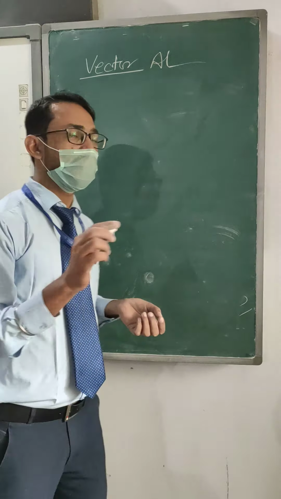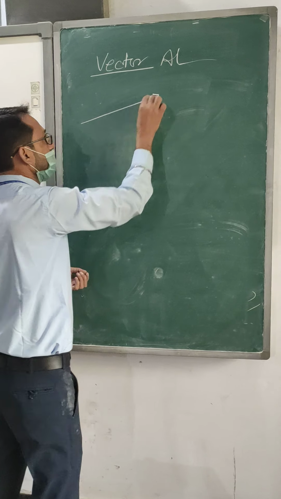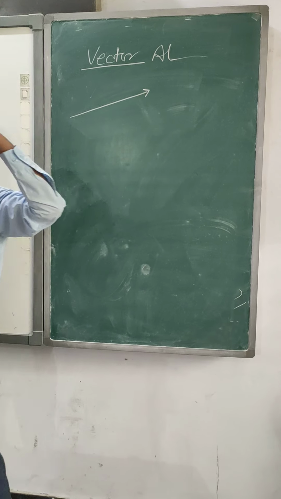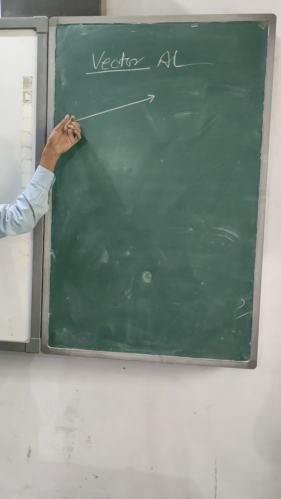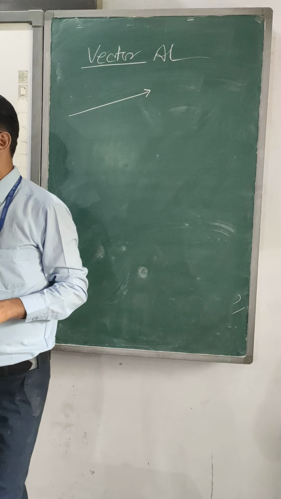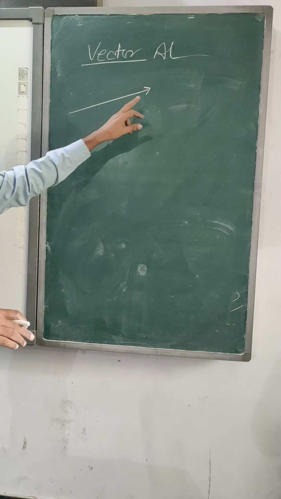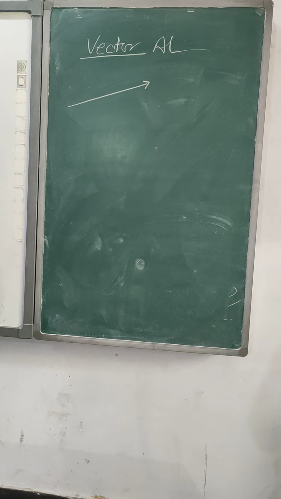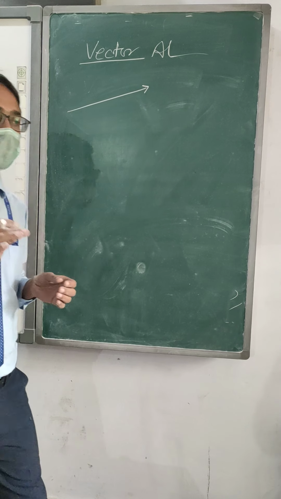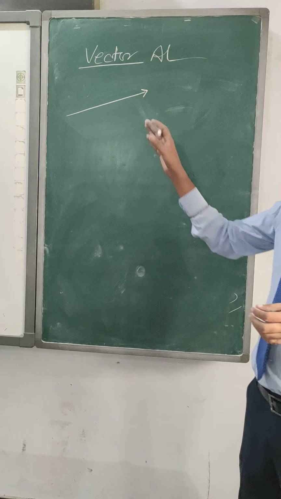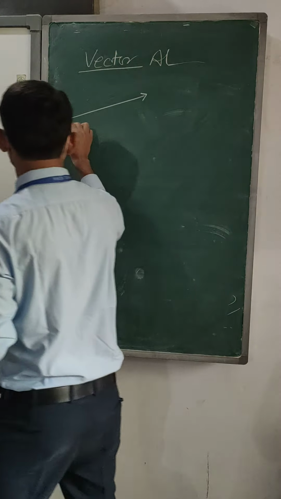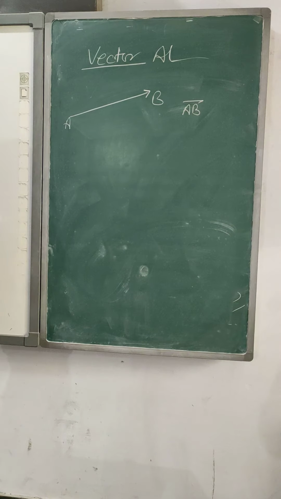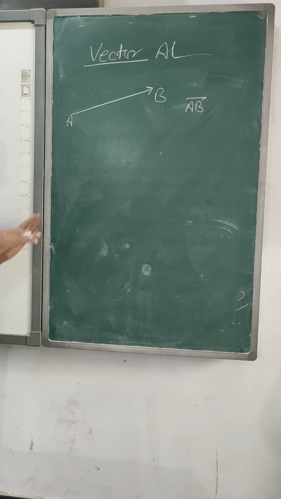Now a vector which we are making, this is the vector. This direction indicator is the head of the vector and the point from where it is starting is the tail of the vector. So we are able to understand what is vector, head and tail of the vector. This vector will be written as AB vector. I suppose we are able to understand what is a vector.